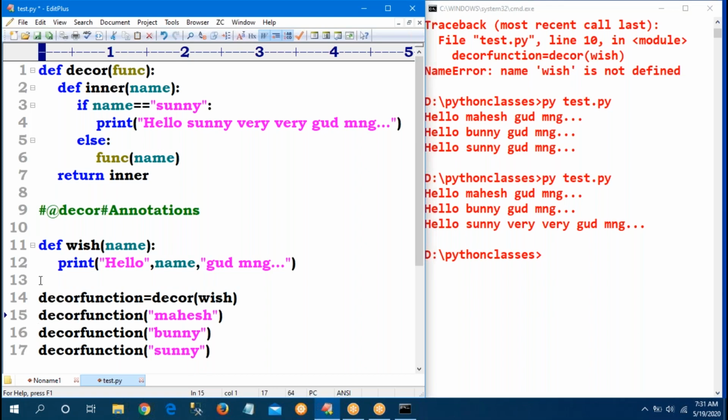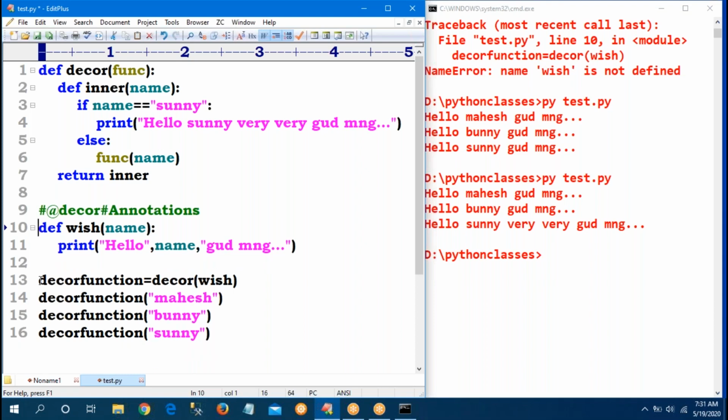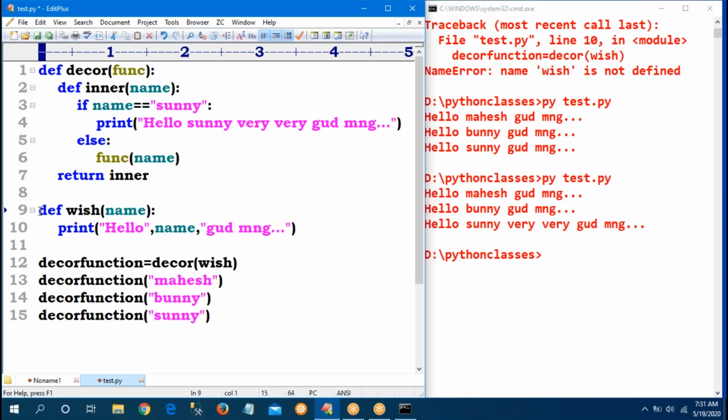That's why there are different ways. The first way is directly the annotation, where Python takes care internally. Next, remove this line number 9. Don't confuse, two different functions are available there: decor and wish. In the decor, I am passing the wish function as the argument, returning inner, where the inner is equal to the decor function. So in the decor function, I am passing wish, and when I call the decor function, the decorator will be executed.